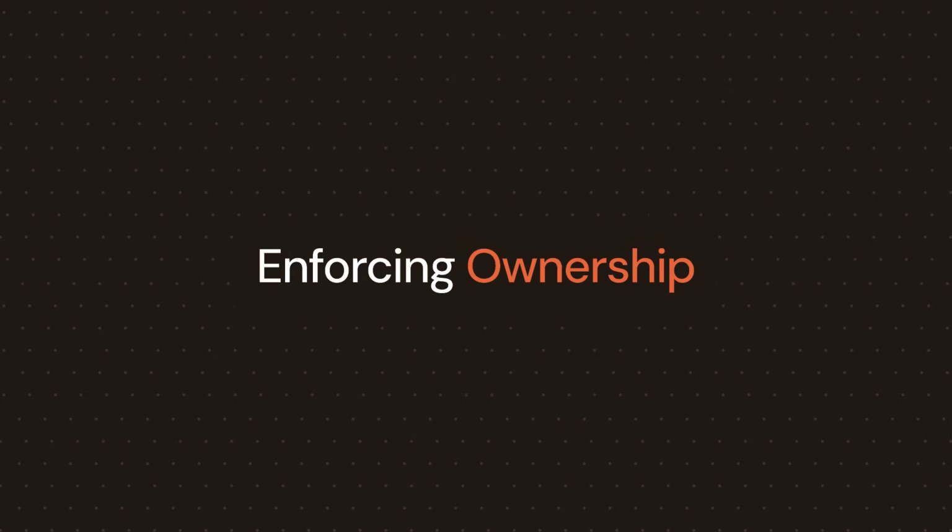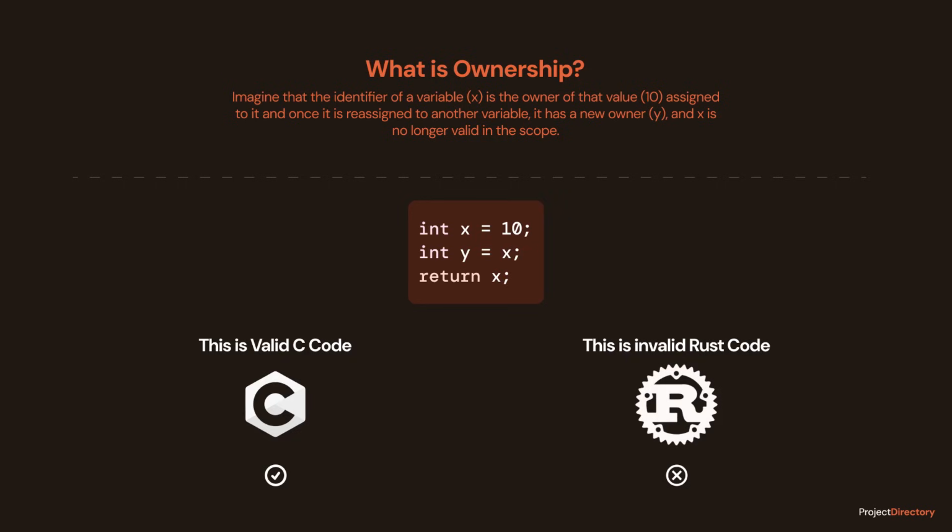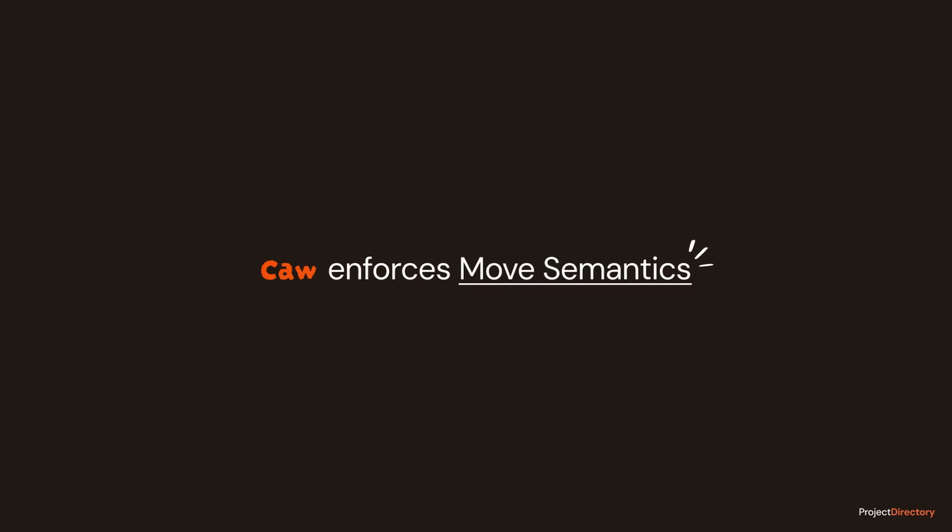Now comes the controversial part. C doesn't have ownership. So if I do int x equals 10, int y equals x, and return x, in C, this is valid. x is copied to y. Both exist. But Cor enforces move semantics. We are essentially pretending C is Rust to catch logic errors.